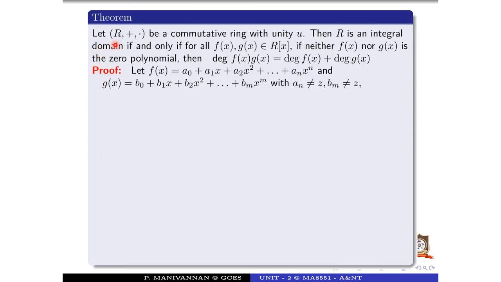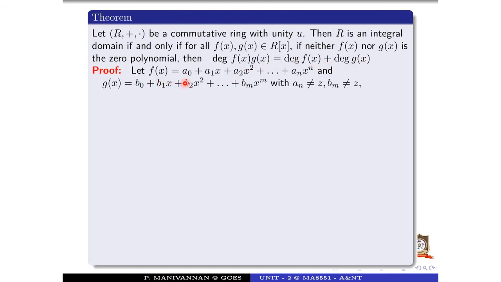Theorem: let R, plus, dot be a commutative ring with unity u. Then R is an integral domain if and only if for all f of x, g of x belonging to R of x, if neither f of x nor g of x is the zero polynomial, then the degree of f of x into g of x is equal to degree of f of x plus degree of g of x. Here R is a commutative ring with the unity u. Then R is an integral domain if and only if this condition holds: f of x g of x not equal to 0, then degree of f of x g of x equals degree of f of x plus degree of g of x. It is the theorem.